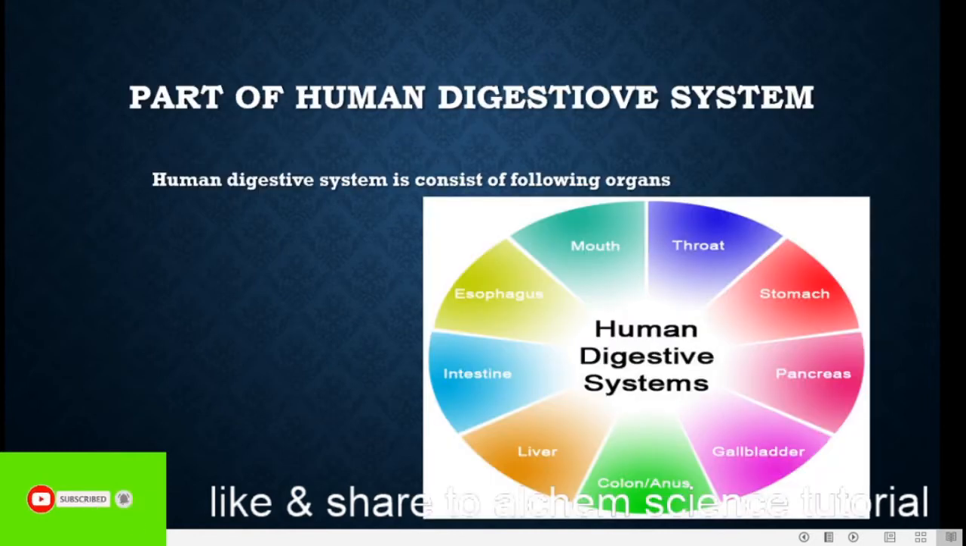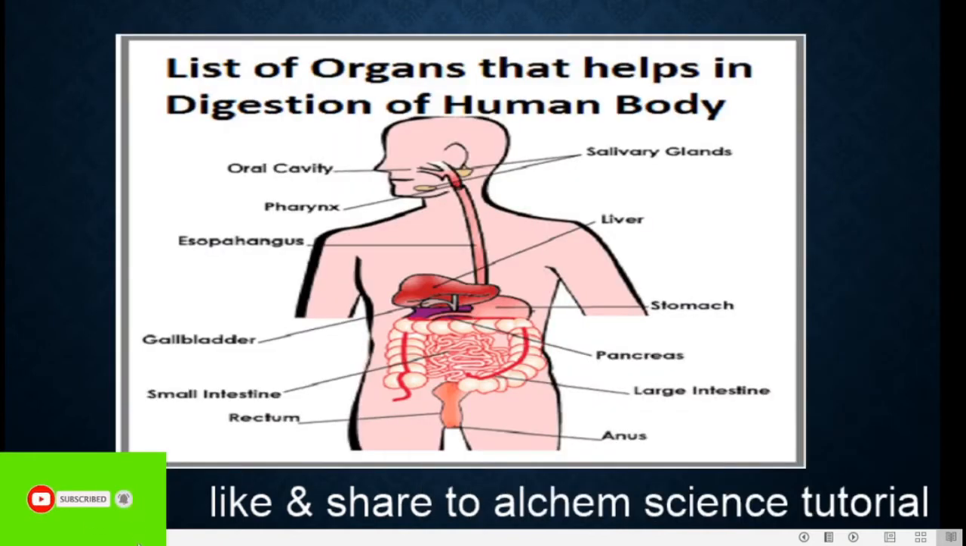This many organs are basically involved in the human digestive system. You can see here the organs involved in the human digestive system, such as mouth, throat, stomach, pancreas, gallbladder, liver, intestine and esophagus. This is all about the organs involved in the human digestive system. And this is a diagram showing that the human digestive system looks just like this.